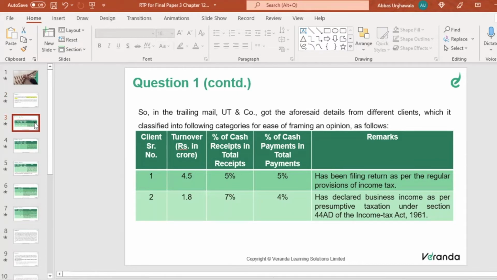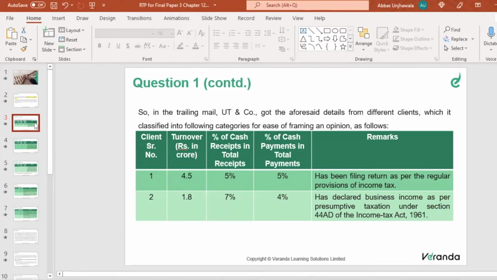Because if your cash receipts and cash payments go more than 5%, then your tax audit turnover limit will become up to only 1 crore, right? That is why this is important, right? And remarks: has been filing return as per the regular provisions of the Income Tax Act.